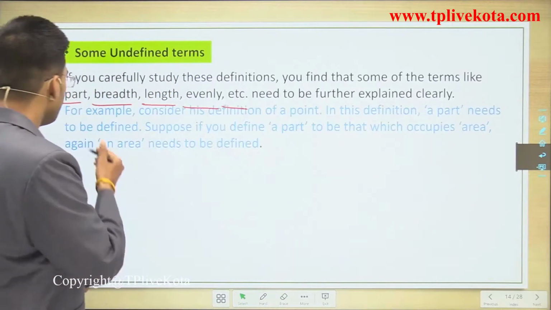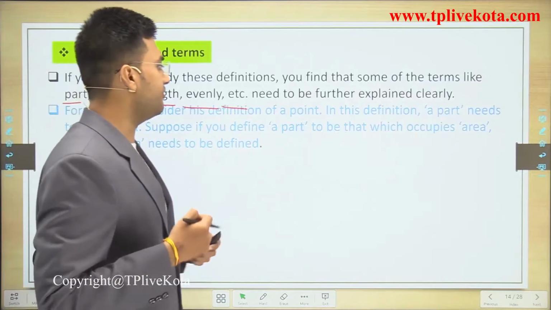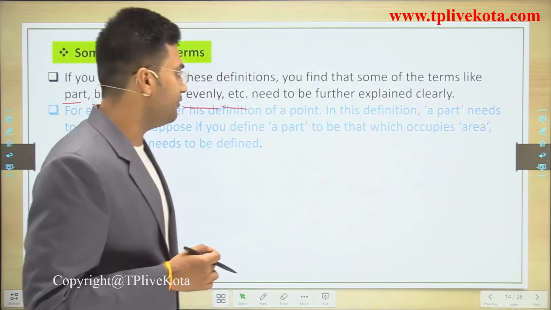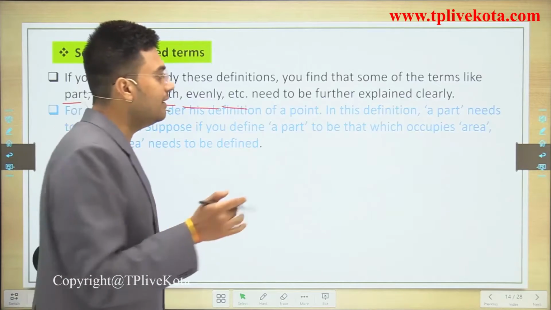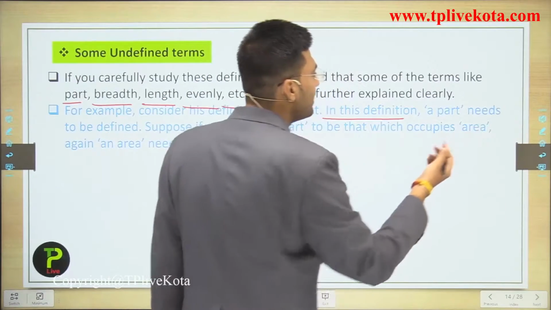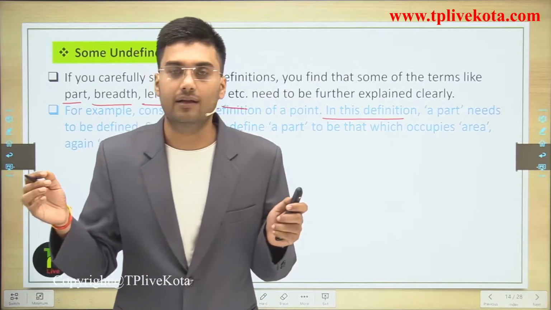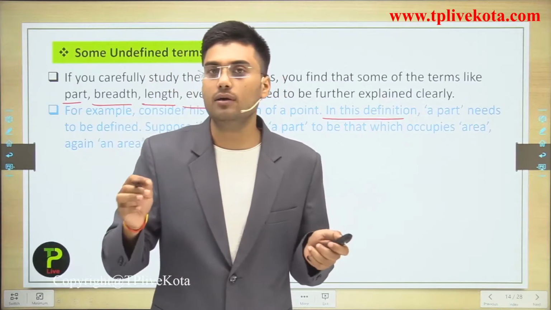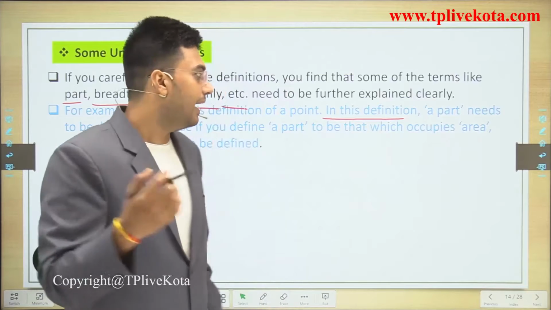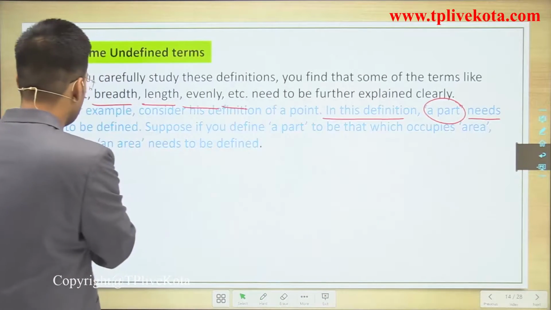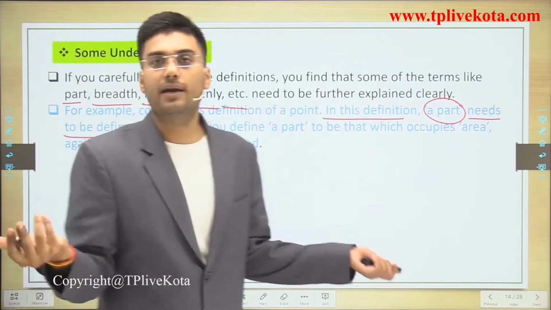So, for example, consider the definition of a point. What is the definition of a point according to Euclid? In this definition, a point is a part. According to Euclid, a point is a part. And a part needs to be defined itself. What is a part?